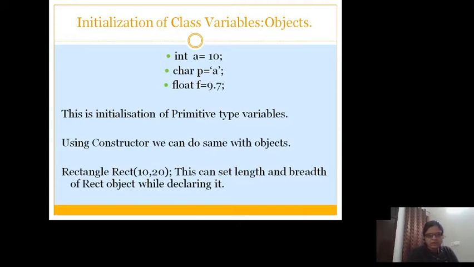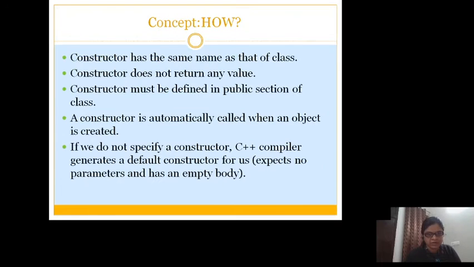We have also taken an example, Rectangle rect(10, 20); This statement creates rect as an object of the class Rectangle, taking two parameters along with it. The role of these parameters is to set the length and breadth of the rect object at the time of declaration. This is basically the constructor.